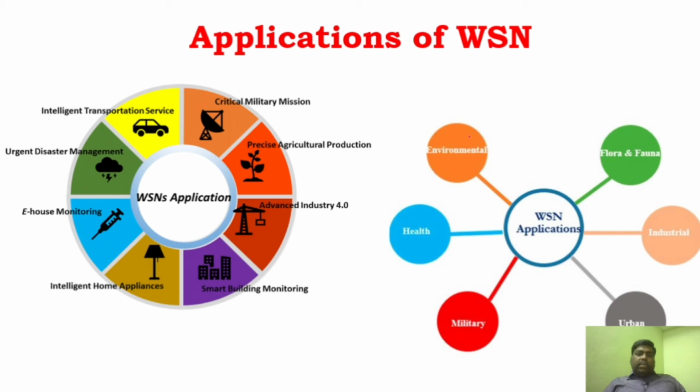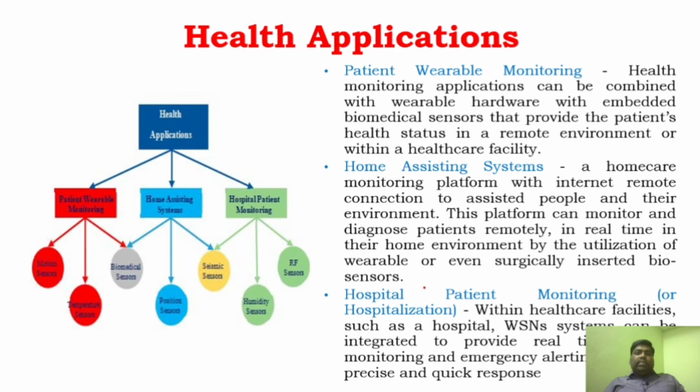As I said, it is implemented in almost all fields: environmental, flora and fauna, industry, urban, military, health, all the fields. So what are the different sensors, in detail, for this WSN? We will just take health application. But you can see a lot of sensors that you can use: motion sensor, temperature sensor, biomedical sensor, position sensor, seismic sensor, humidity sensors, RF sensors. All this can be possible. All the sensors can be used.